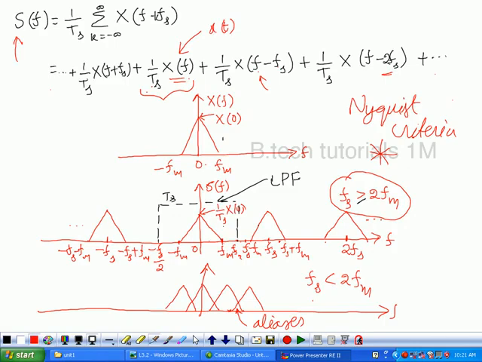Any band limited continuous time signal can be represented by the samples that are taken at the rate of fs.